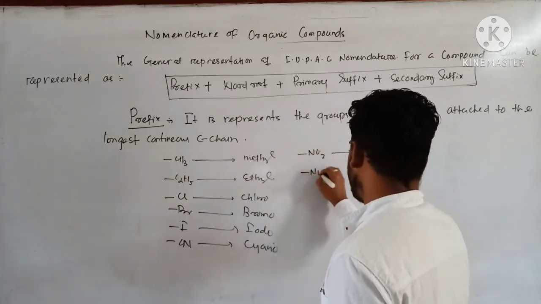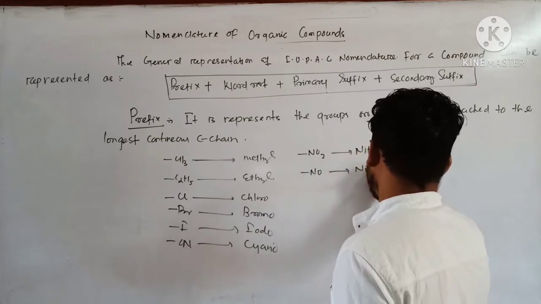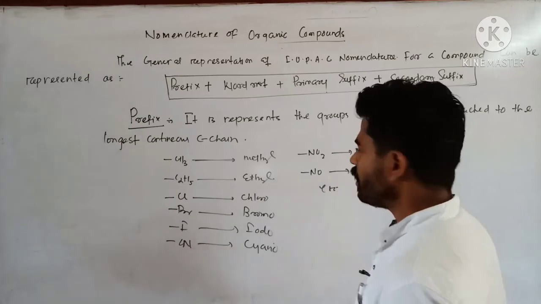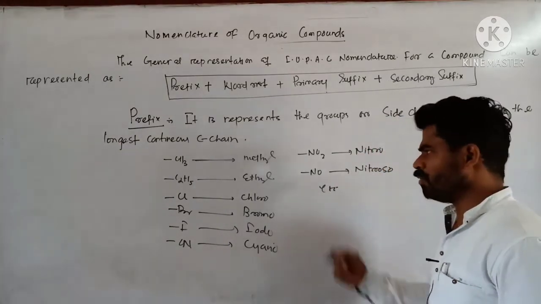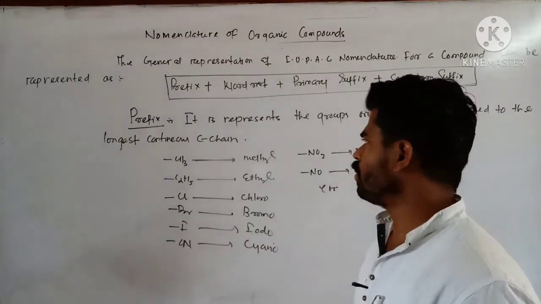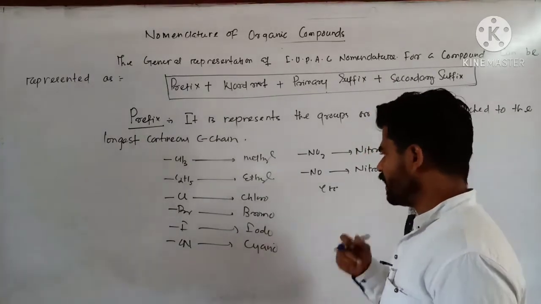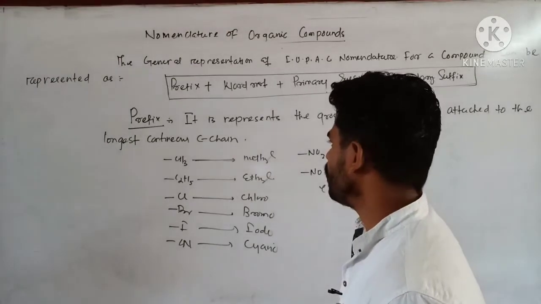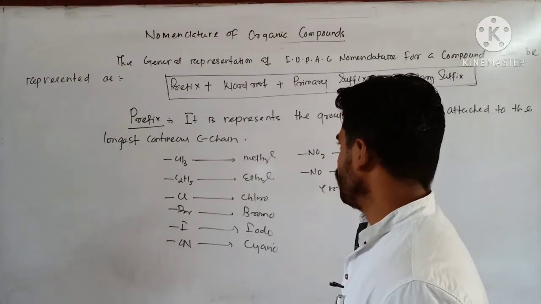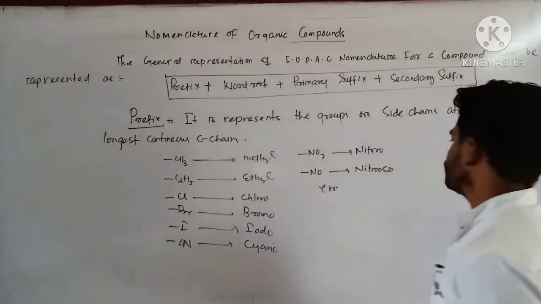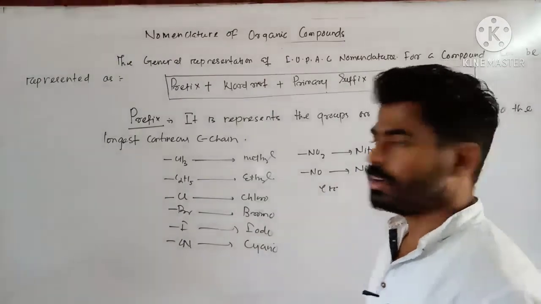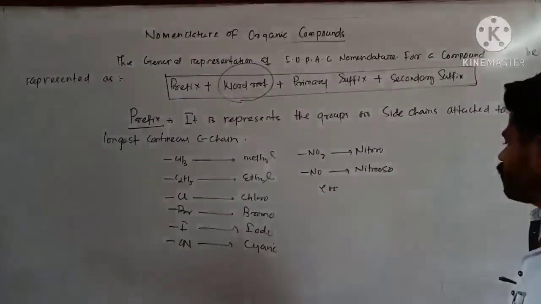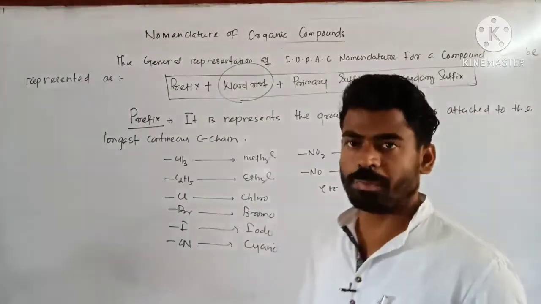If simply an NO group is there, it is called nitroso. Likewise, you can remember their prefix names. So gradually we will become familiar with these names. Don't take any tension about this. It will be automatically remembered. Don't worry for that. So after prefix, the next step is word root. What does this word root represent? See.